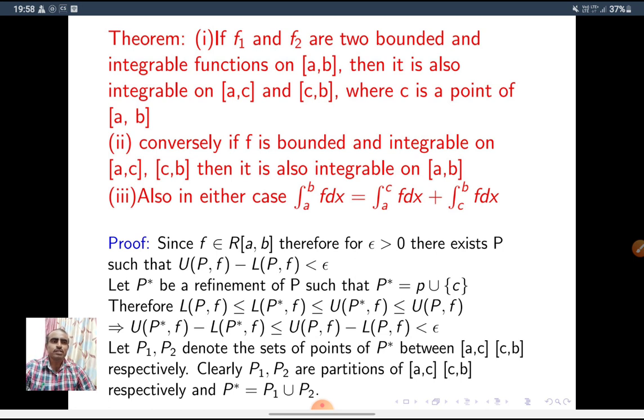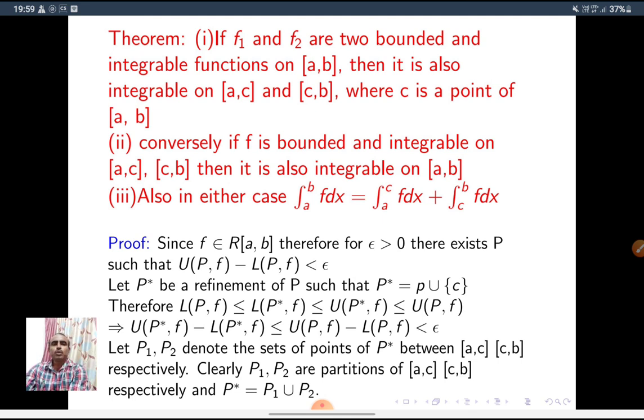This is the second form of the integrability condition. Let P star be the refinement of P such that P star is equal to P union C. I take another partition P star, which is a refinement of P, containing exactly one point more than P, right?